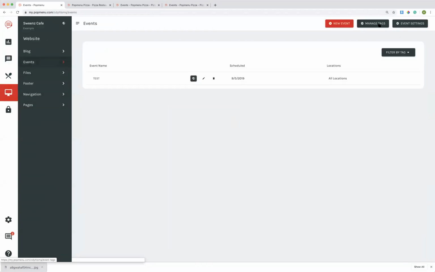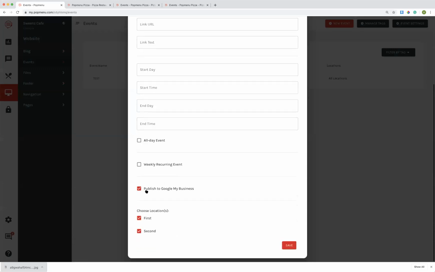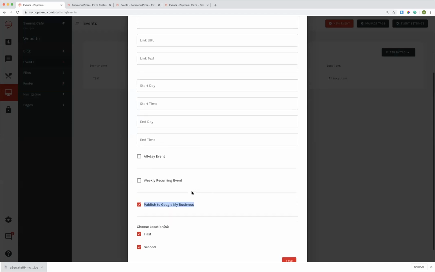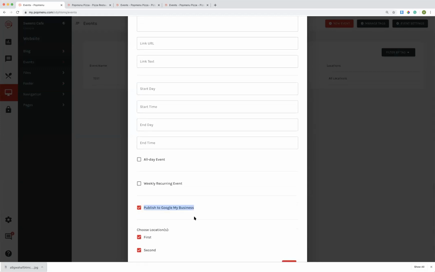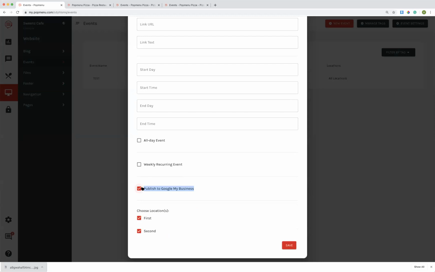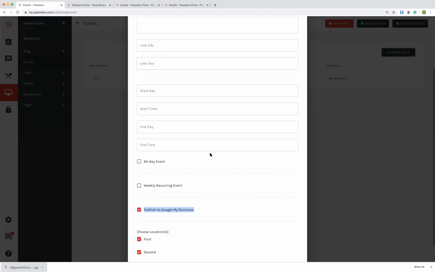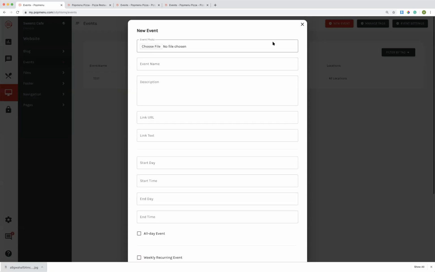So when I add an event here, there will be this box that says publish to my Google My Business account. So when you have your Google My Business account tied to Popmenu, you can post at the same time to Google My Business, which is so easy. So this is a really great way to promote your events by also publishing your events on your website as well as Google, because the #1 way that people find you is through Google. And so letting them know what's going on at your restaurant definitely helps when you publish it to Google My Business.